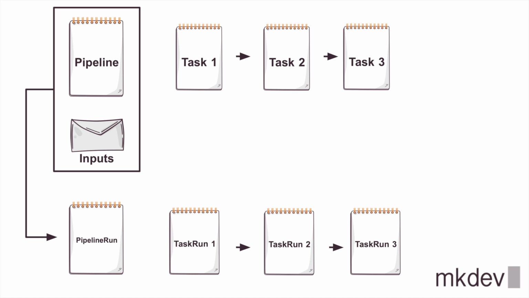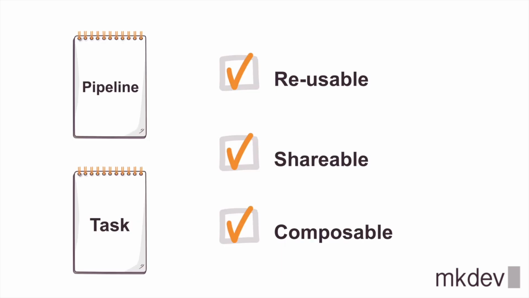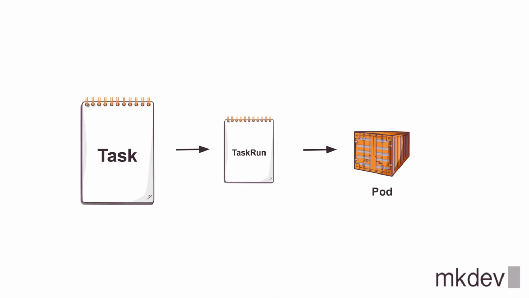The usage of CRDs allows Tekton tasks and pipelines to be easily reusable. You can define an organization's global set of tasks to perform common operations and construct pipelines out of these tasks. And you can even have a set of common pipelines applicable to every application of the same type. Inside tasks, there is nothing but pods. Every task runs as a pod from a container image with some steps performed inside the container. You can provide a specification for these pods and do anything that you would normally do with Kubernetes pods.